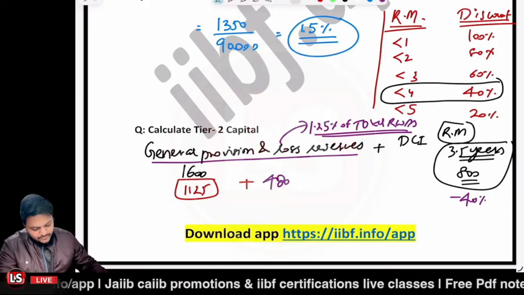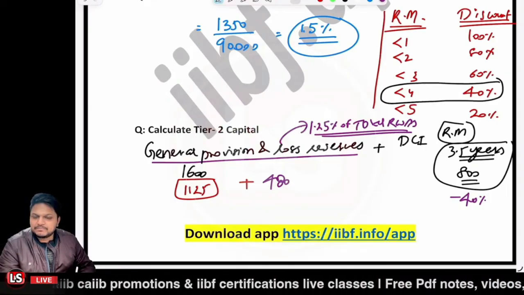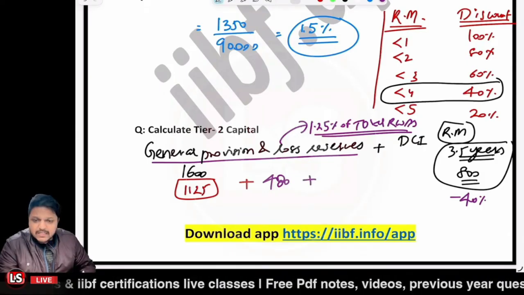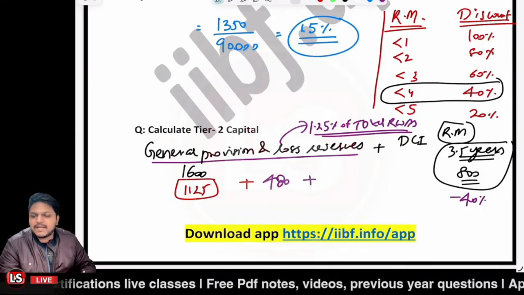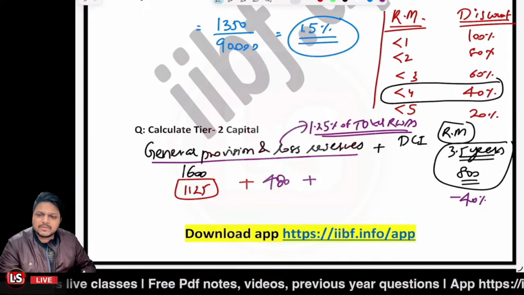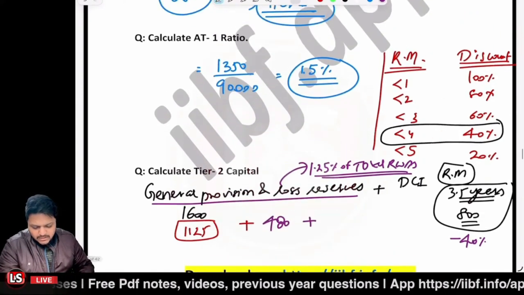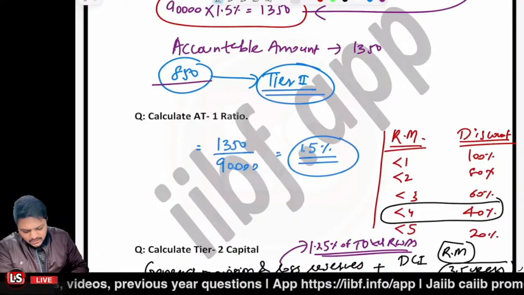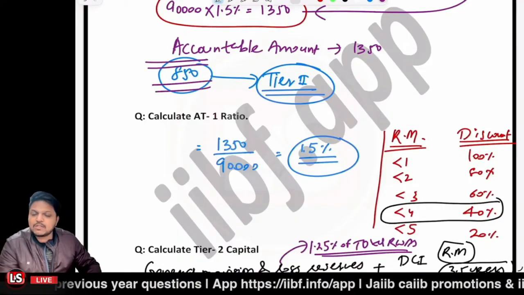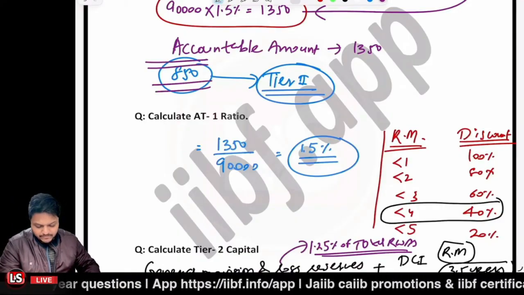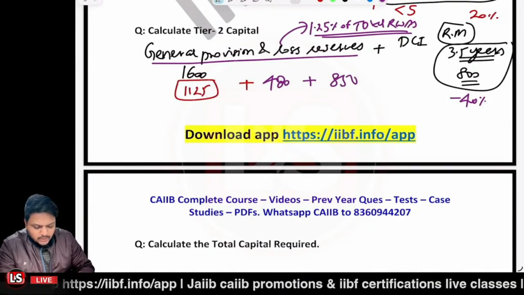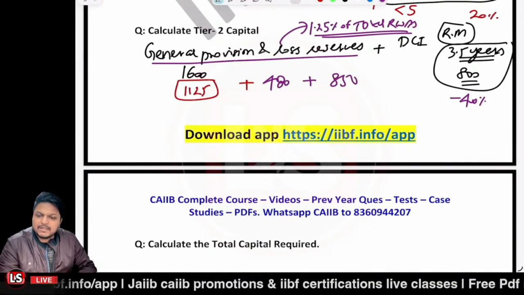Right. So it is 480. After that, another amount is to be added up. And that amount is related to what? That amount is related to the difference of the 81 or surplus of the 81, which was 850. That is also to be accounted for tier 2 capital. So 850 will also be related to the tier 2 capital.